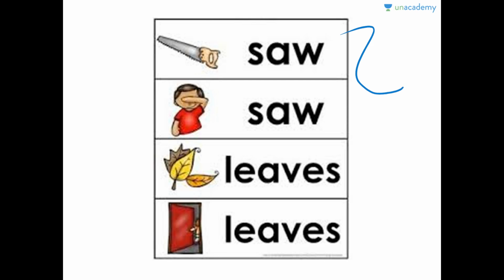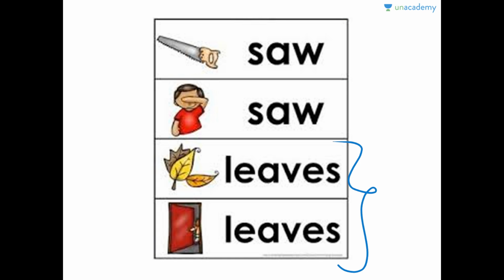Here are again two examples of homonyms: saw and leaves. This saw is a hardware object. It's a sharp-edged object used for cutting wood and other objects. And this saw is the past tense of the word see, S-E-E. So both of them are spelled the same and pronounced the same but have different meanings and different derivations.